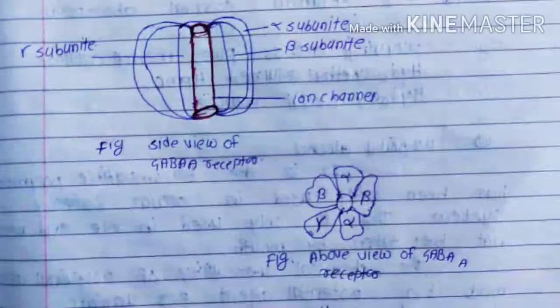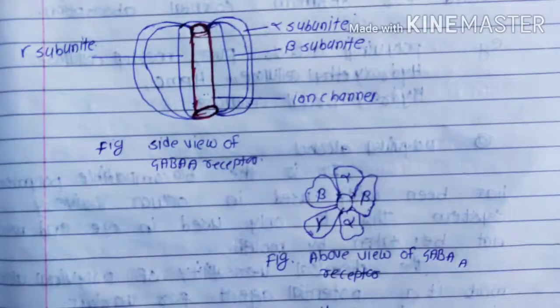Alpha and beta are the double subunits, meaning there are 4, and 1 is the gamma subunit. So we know about the GABA A receptor. It is a ligand gated ion channel receptor, and the ligand is GABA, which binds on the GABA A receptor. So which site is for the binding of GABA on the GABA A receptor? It is the beta subunit on the GABA A receptor.